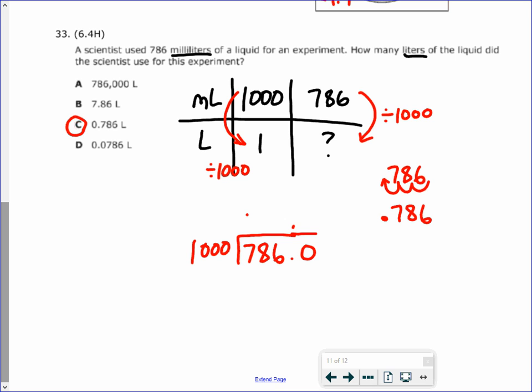So in this case, you'll get 7. Obviously, it's good to be good with number sense so it doesn't take you forever.